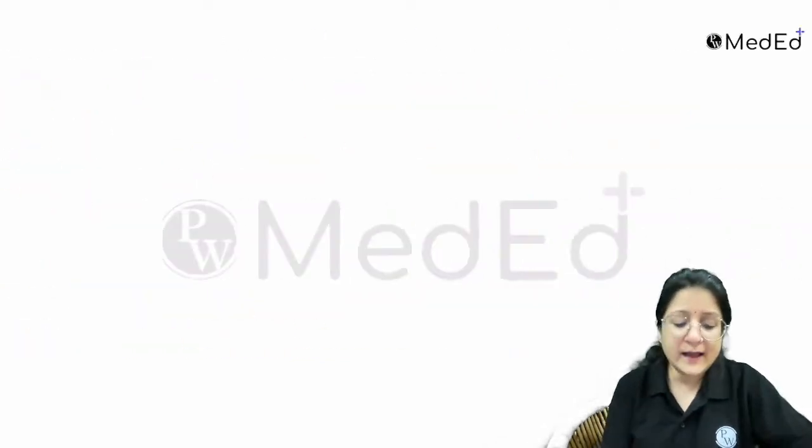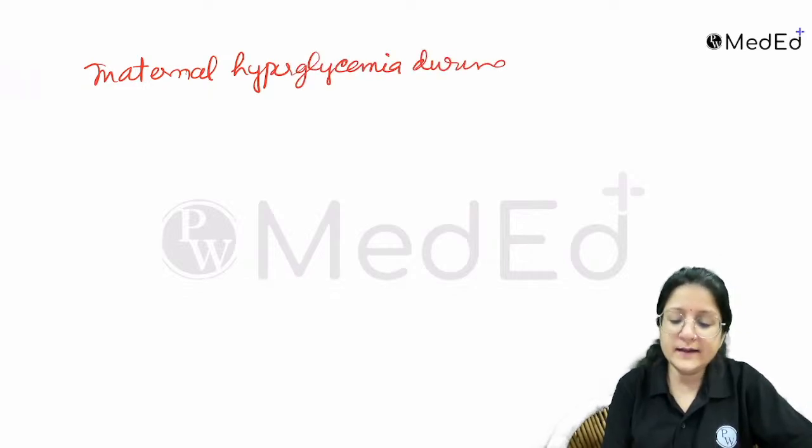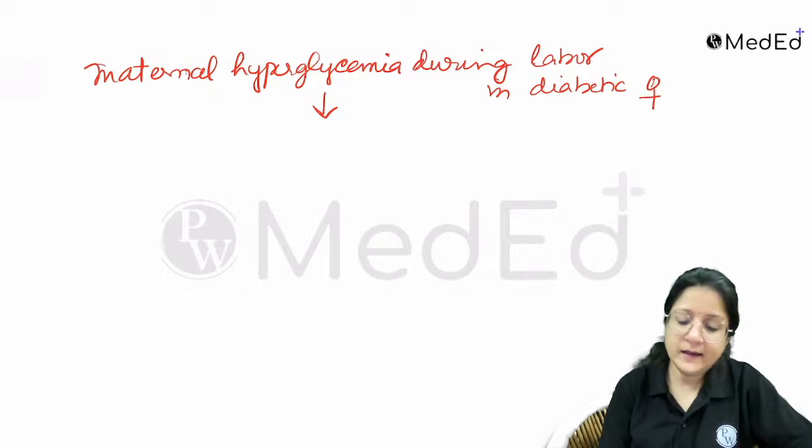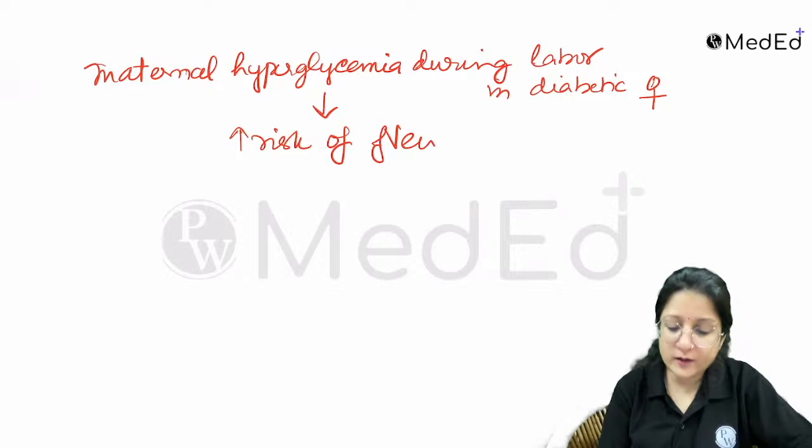True, because why? Remember here that maternal hyperglycemia during labor in diabetic women increases the risk of newborn hypoglycemia.